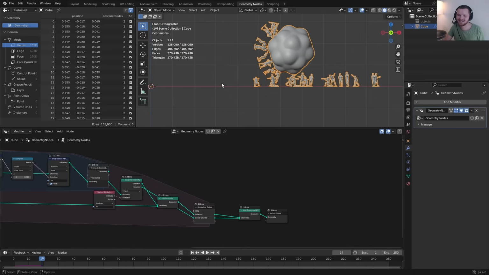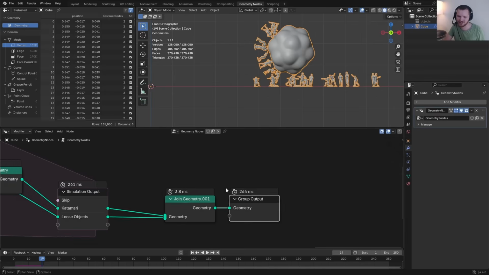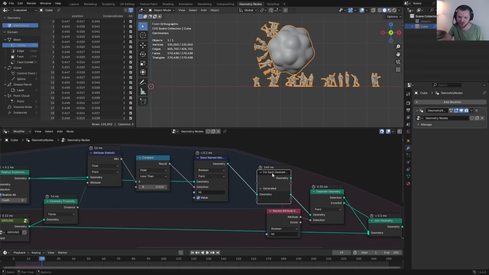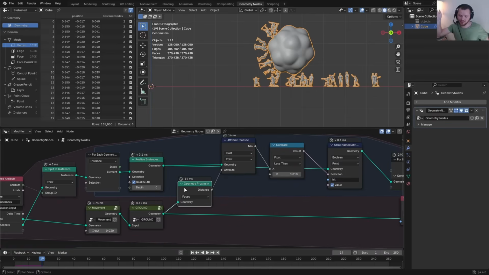It's working. Why is it so dang slow? Well, if I turn on the timing, you can see here it's taking a quarter of a second per frame. You can do that by toggling this. The slowest step is this for each, and inside of this for each, we're doing this geometry proximity. If I take 14 milliseconds multiplied by however many there are, that's an issue.